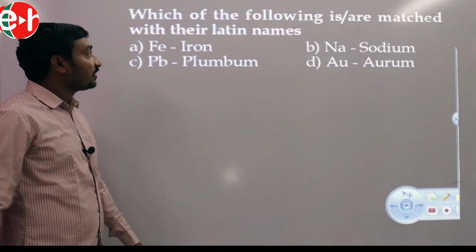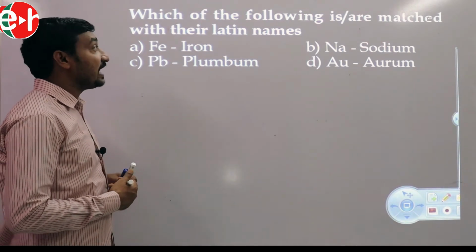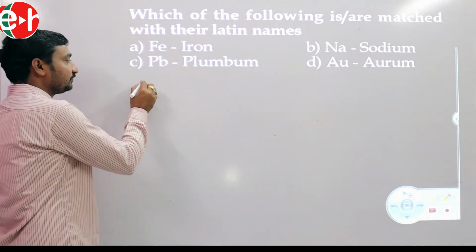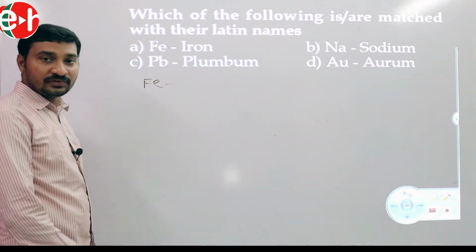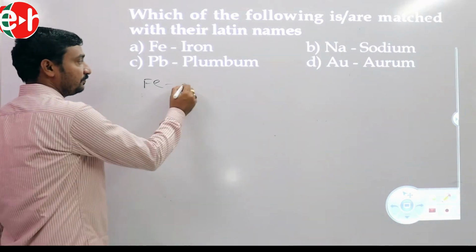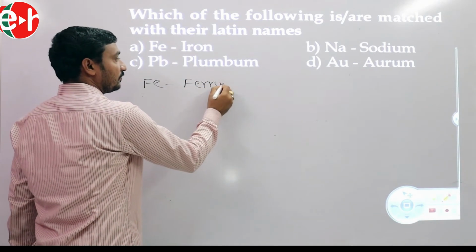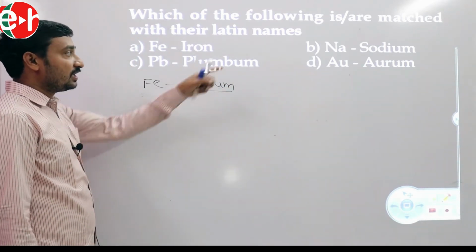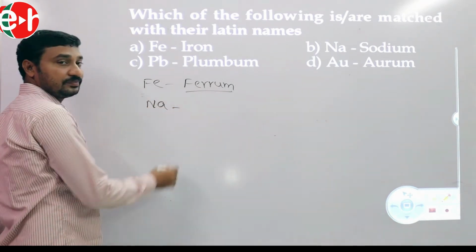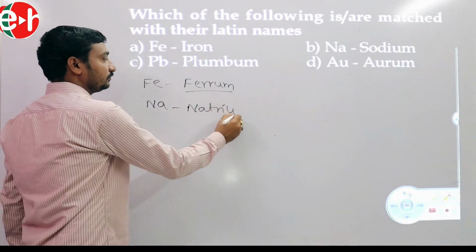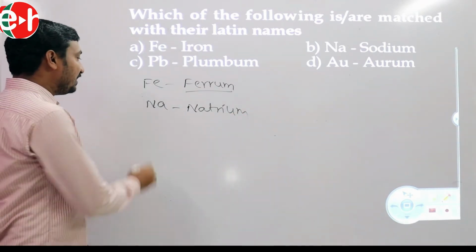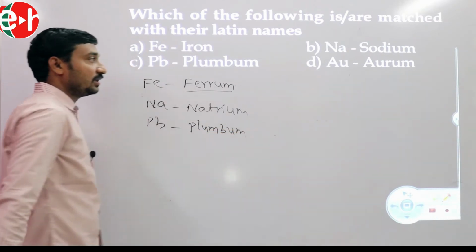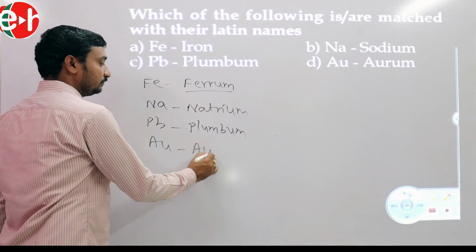See this question. Which of the following are matched with their Latin names? We already discussed Latin names. Fe, iron, ferrum. Na, sodium, natrium. Pb, lead, plumbum. Au, gold, aurum.